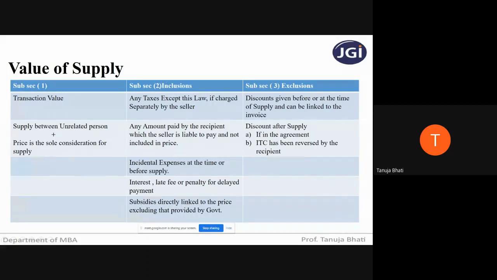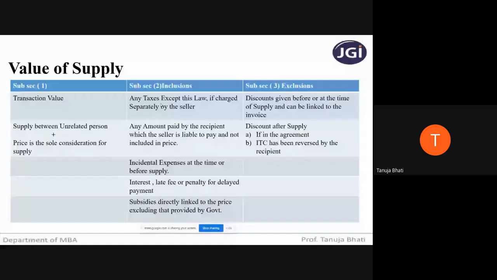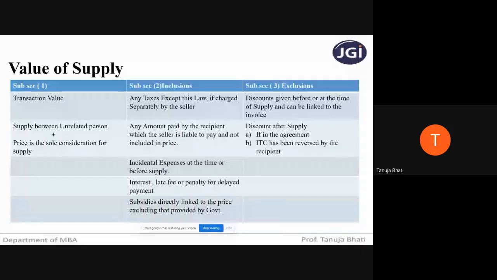This is covered under section 15 subsection 2, clause A. Any taxes except under this law, meaning any type of tax charged other than under the GST Act. In the GST Act there are only four types of taxes charged: CGST, SGST, IGST, and UTGST. Taxes other than these, if charged, are included in the transaction value.